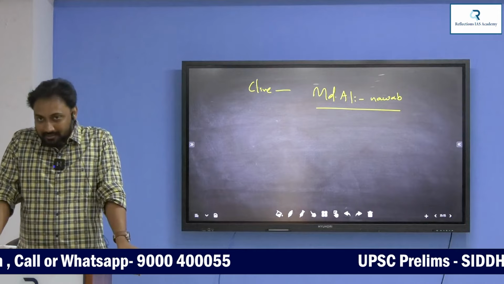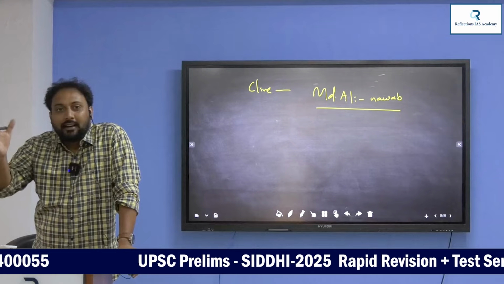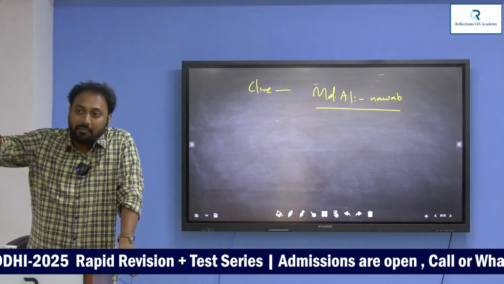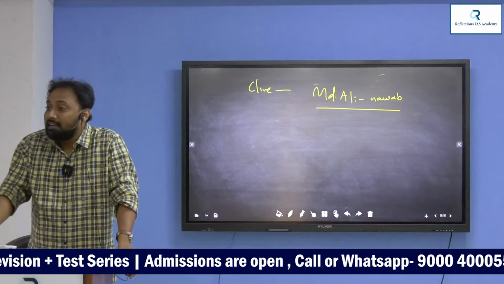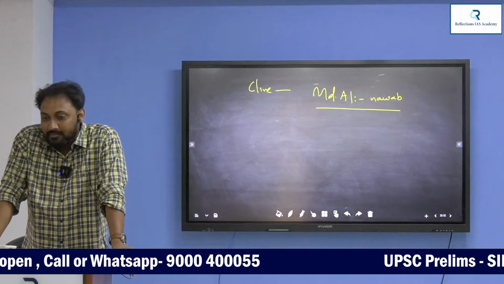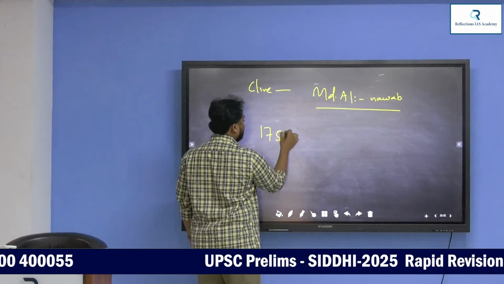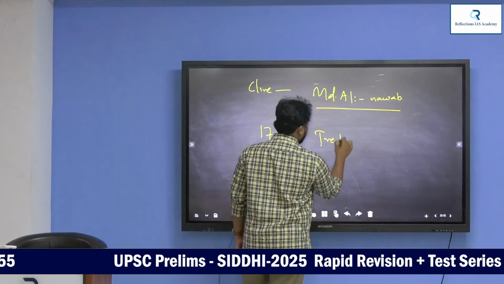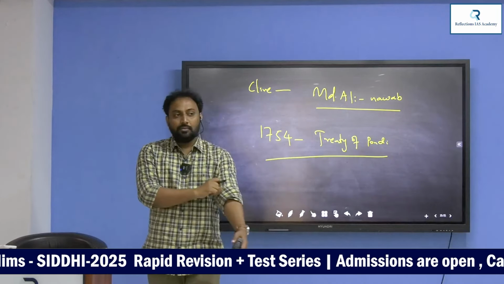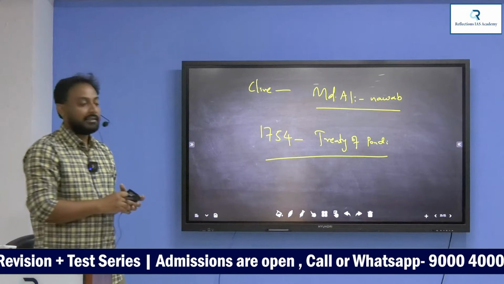Okay, in the Carnatic Wars, Robert Clive killed Carnatic Nawab Chanda Sahib and appointed Muhammad Ali as the next Nawab of Carnatic. Who is this Muhammad Ali? Son of Anwaruddin. The Second Carnatic War ended with the Treaty of Pondicherry, 1754. The war ended with this Treaty of Pondicherry between the English and the French.